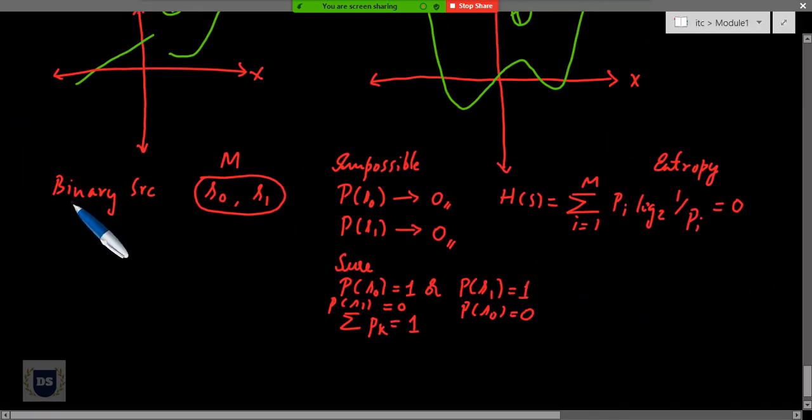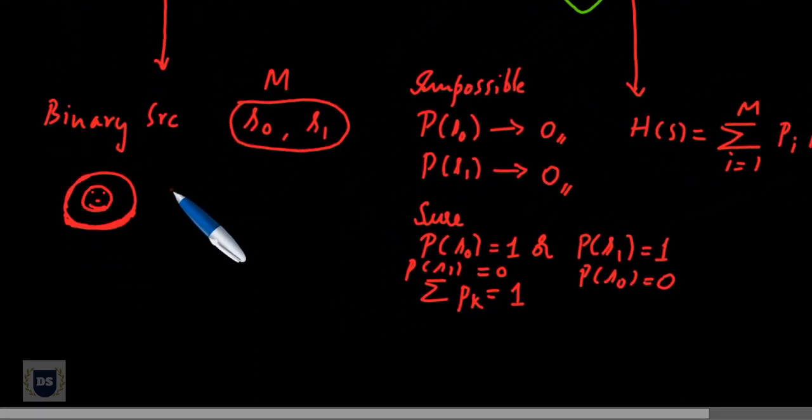Or in other words, I can think of tossing a coin as a binary source. Let me think of this as a coin. By now we already know that a coin has a head, and the other face of this coin we call the tail. Now I'll take two such coins of the same size and paste the head onto the opposite face right over here. By doing that, whenever I toss this coin, I'll get only heads.